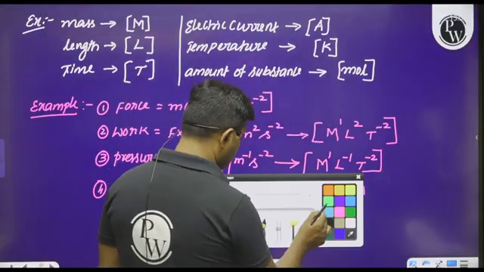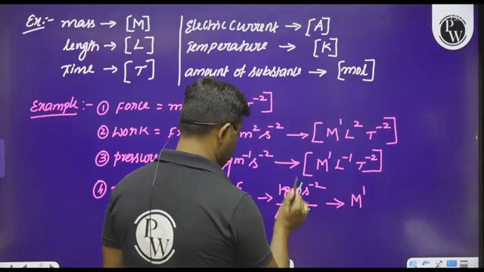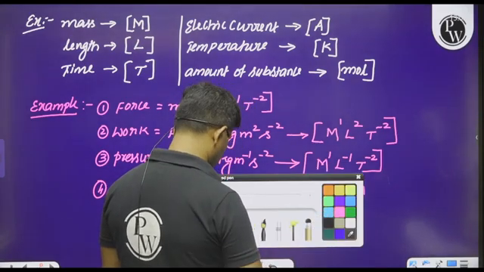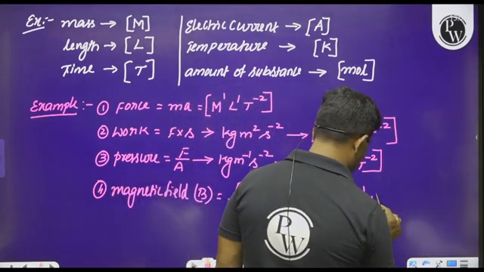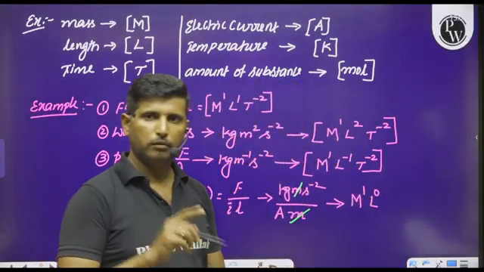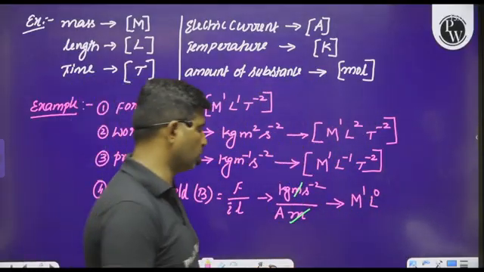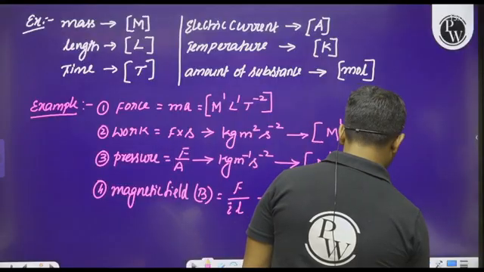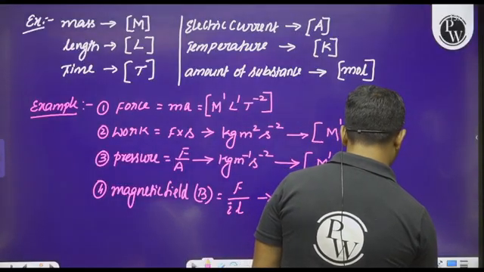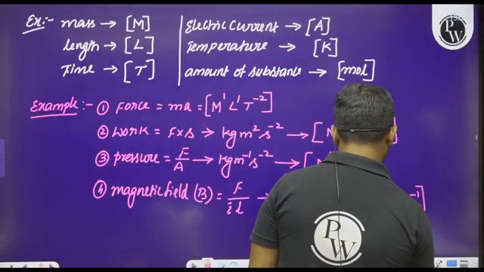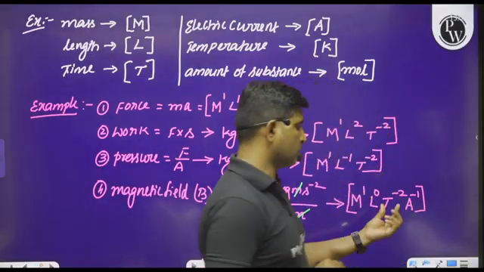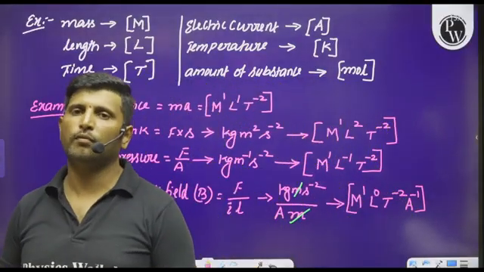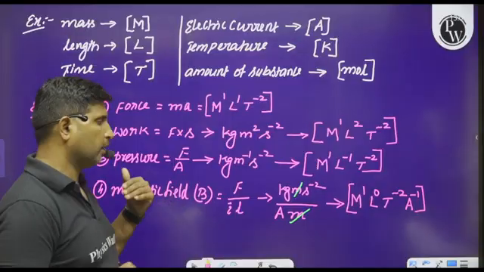Here meter will get cancelled. So what is the dimension of the length? Dimension of the length will become equal to 0. And see here, T to the power of minus 2, A to the power of minus 1. This is how we can write the dimensional formula of the magnetic field.